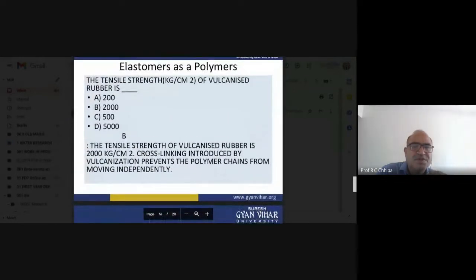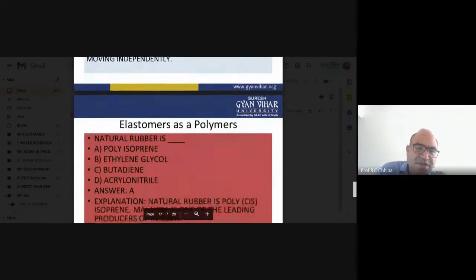Now one more thing is the tensile strength, that is the parameter in kilogram per centimeter square of vulcanized rubber. This is the correct answer. The tensile strength is of the order of 2000. So the tensile strength of vulcanized rubber is 2000 kilogram per centimeter square. Cross linking produced by vulcanization prevents the polymer chains from moving independently.